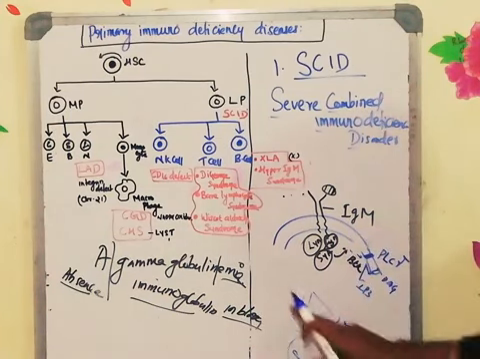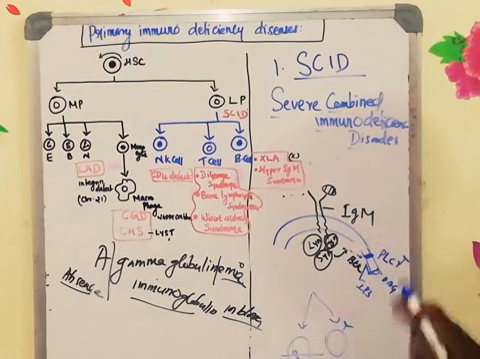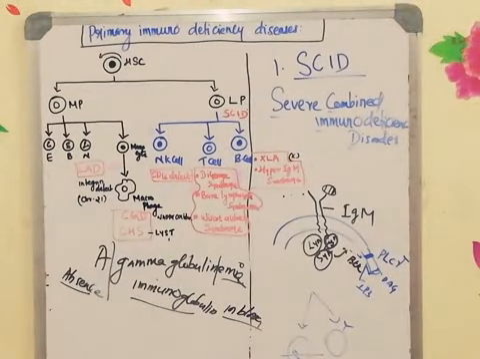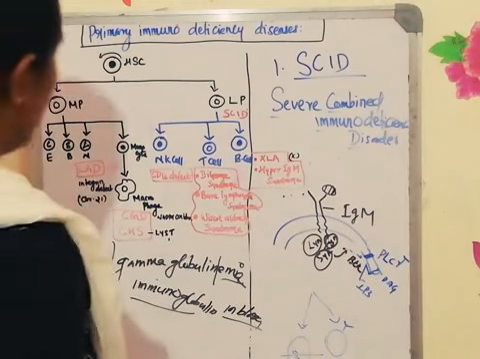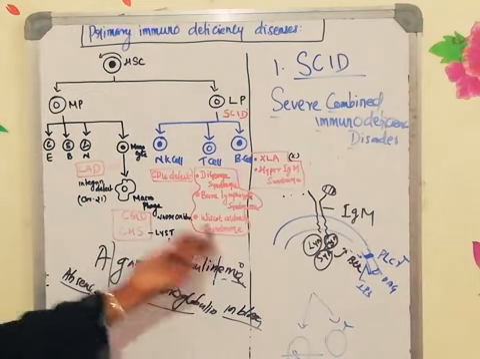When BTK is not there, the entire pathway won't be happening. Plasma cell production is stopped, thereby antibody synthesis won't be happening. So, X-linked agammaglobulinemia is due to a defect in the Bruton's tyrosine kinase enzyme. When this enzyme is absent, immunoglobulin production will not happen. That leads to agammaglobulinemia. You understood the term agammaglobulinemia?